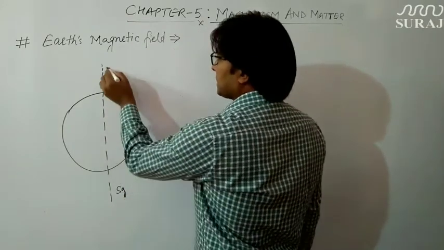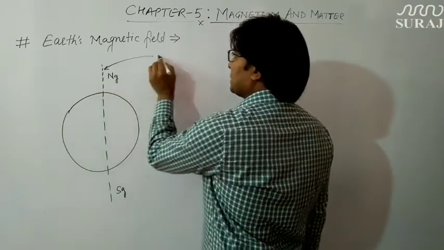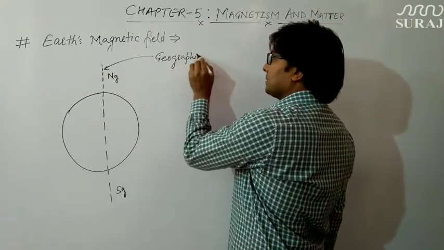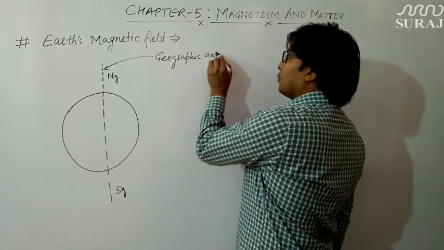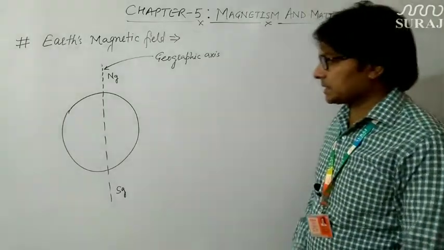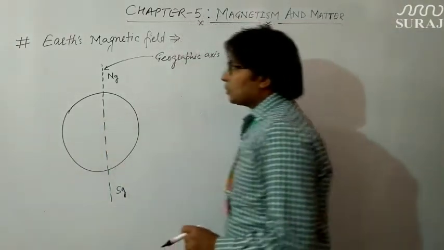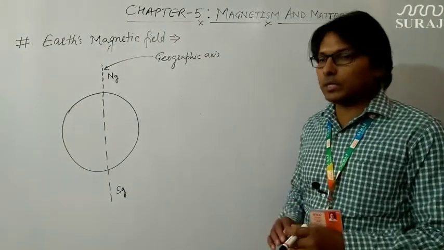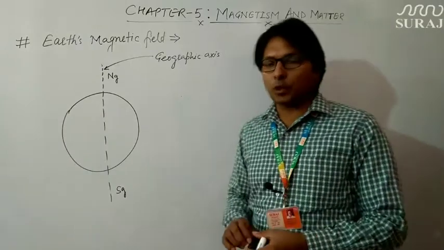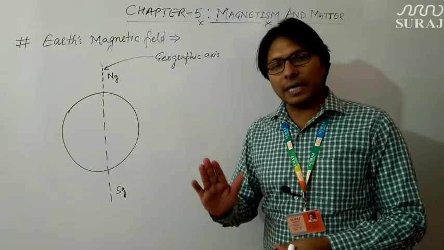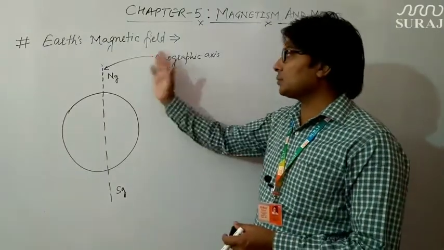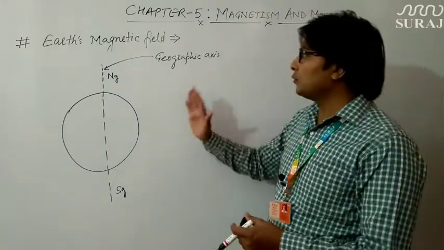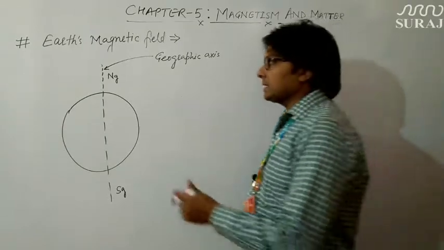This axis is known as the geographic axis, around which Earth rotates. It is found that Earth's magnetic field, although it is along the north to south pole of the Earth, is not exactly aligned with the geographic axis. It is somewhat tilted with respect to this geographic axis.